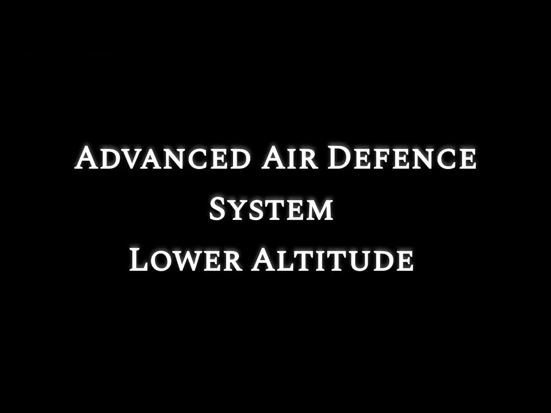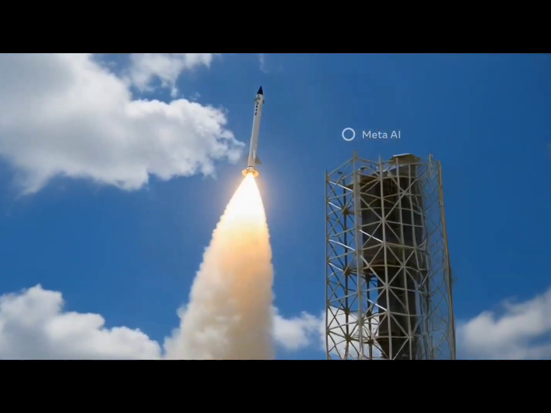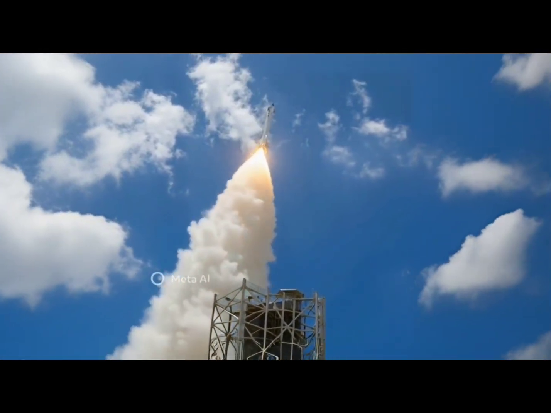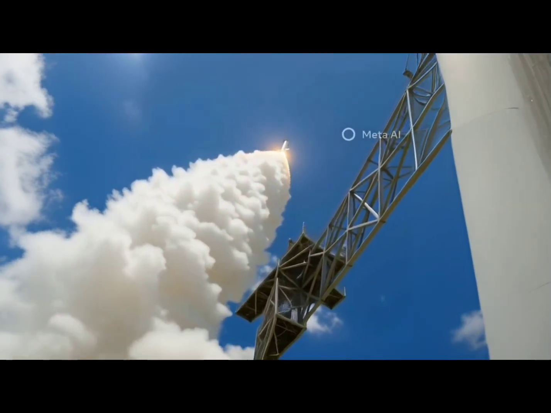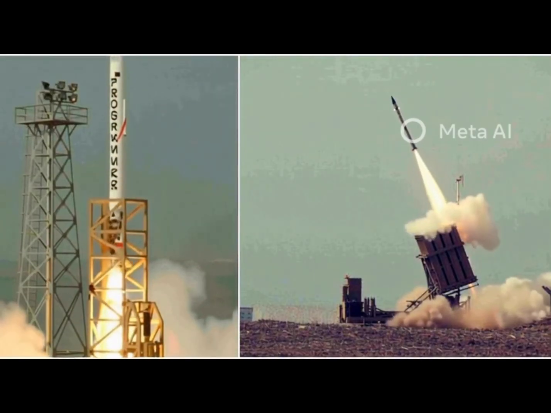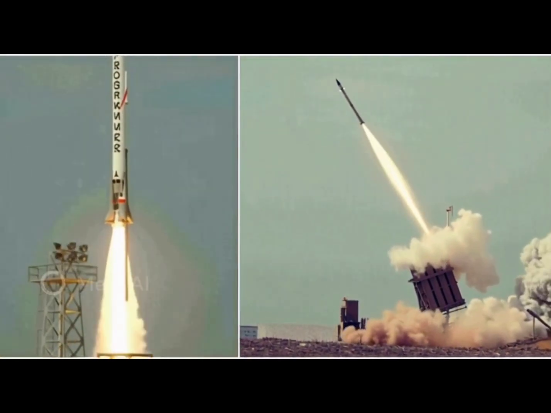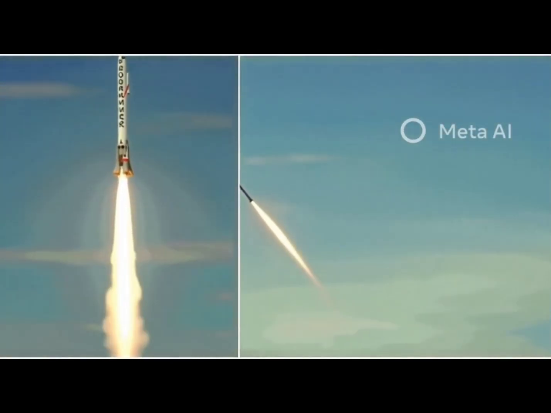Advanced air defense system, lower altitude. If a missile slips past Prithvi air defense, advanced air defense is next. It intercepts at 15 to 30 kilometers altitude, within the atmosphere, and uses high-speed radars and active seekers to finish off incoming threats. Advanced air defense is essentially the last line of defense before a missile reaches its target.